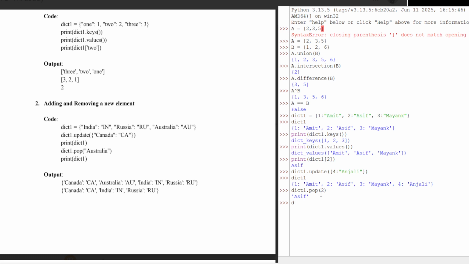It is not the case that it will pop out only Asif and leave the key 2 there. It will pop out Asif along with the key as well. This complete key-value pair will be popped out of the dictionary, and the dictionary now has 1, 3 and 4.